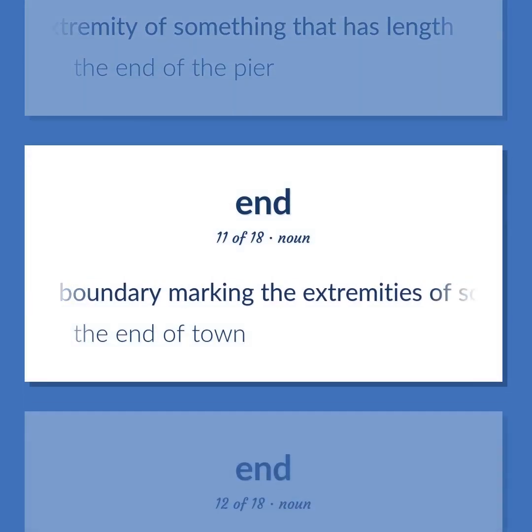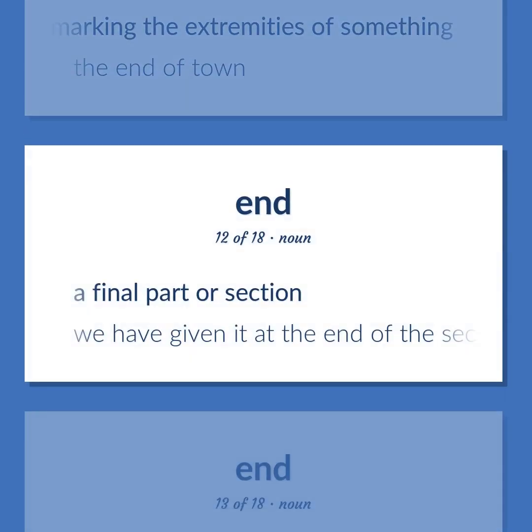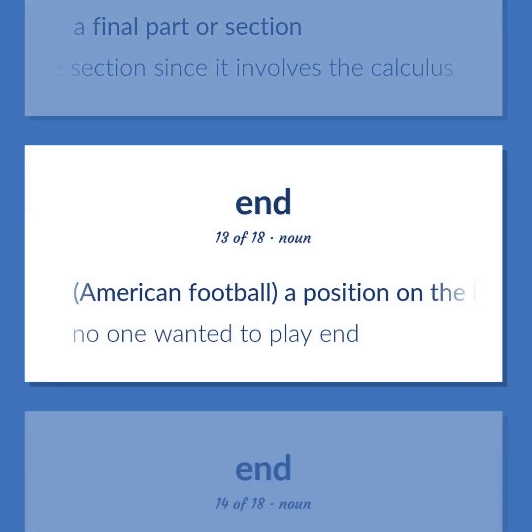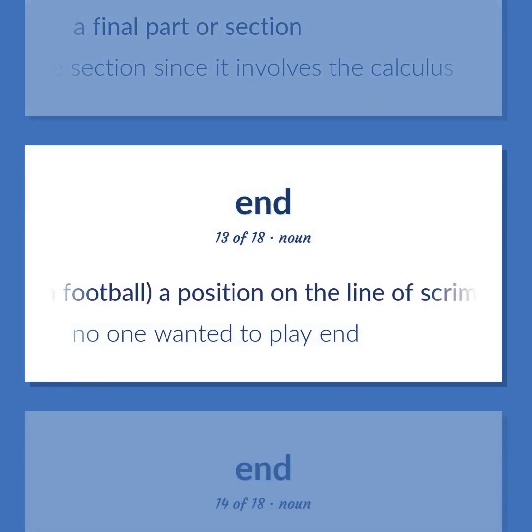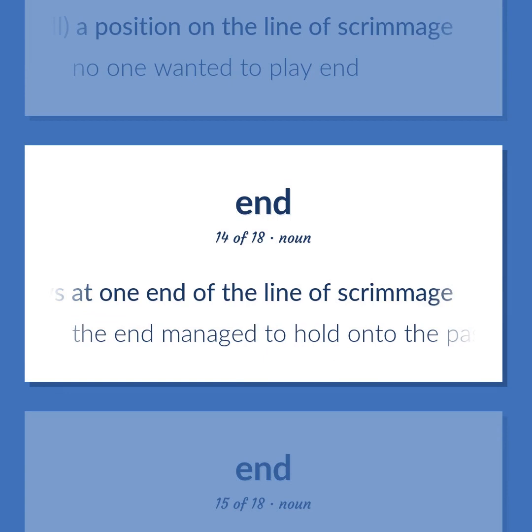A boundary marking the extremities of something. The end of town. A final part or section. We have given it at the end of the section since it involves the calculus. American football. A position on the line of scrimmage. No one wanted to play end. Football. The person who plays at one end of the line of scrimmage. The end managed to hold on to the pass.